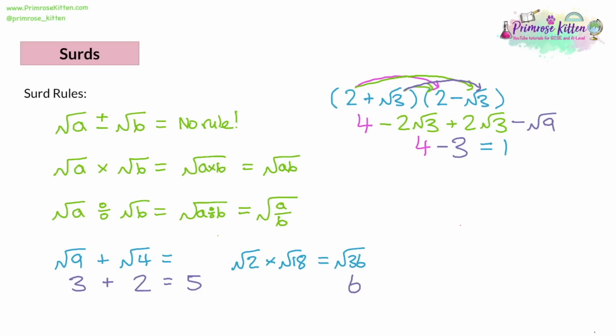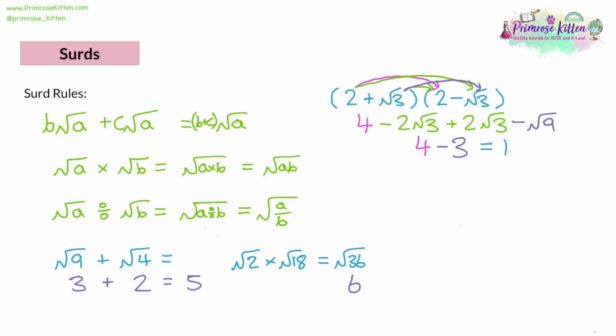Now, it's going to be useful to go back to our list of surds and add that rule in green. So what I'm going to do is, let's go back to the one with no rule because we don't need to remember this. So let's say we've got root A and we've got another root A and they are being added together. And the answer is also going to be a root A. What changes is the coefficient, the number on the root A. So let's say we had a B and a C on them. So I had B root A and C root A, then our answer would be B plus C root A. Let's put that in brackets actually to make sure we do that.